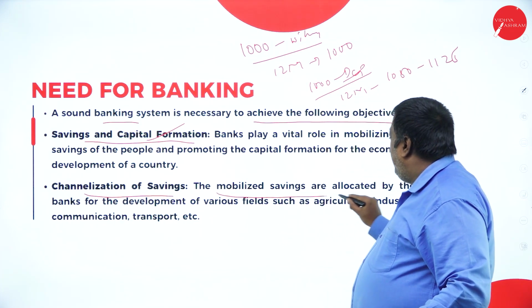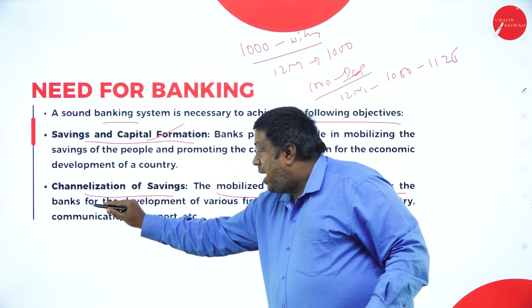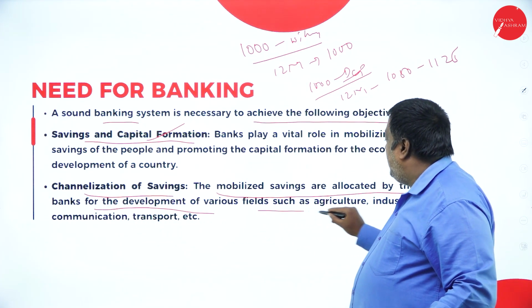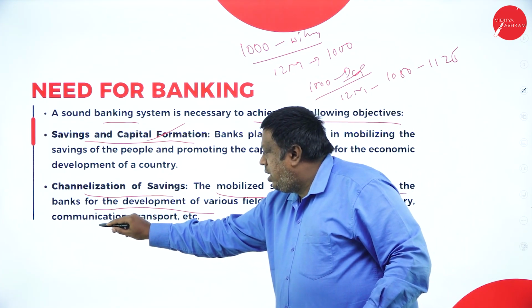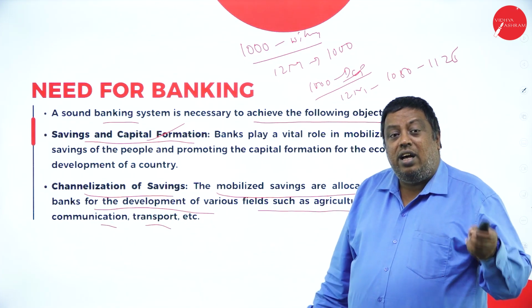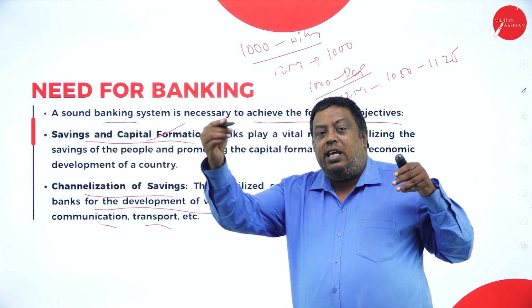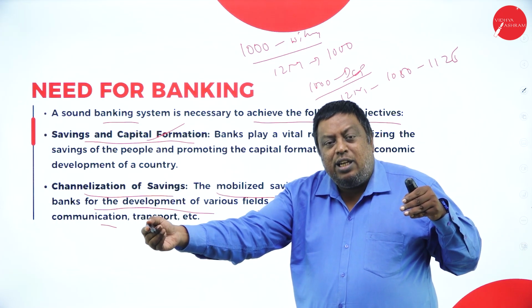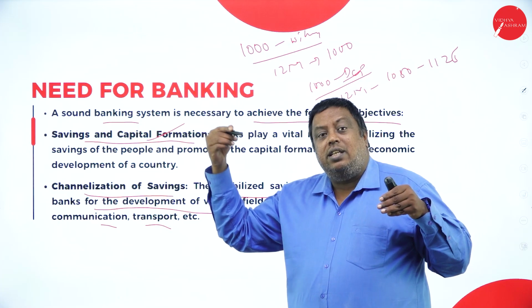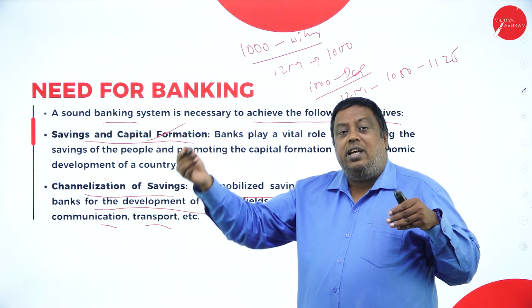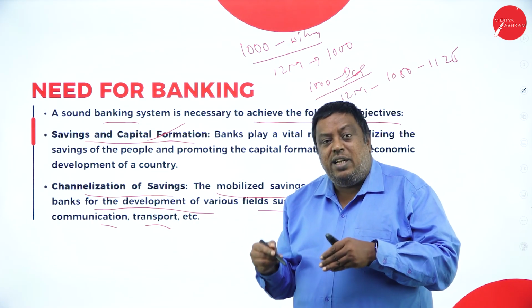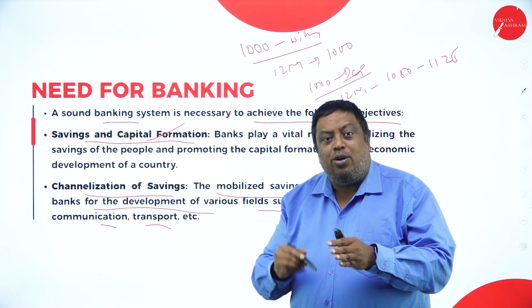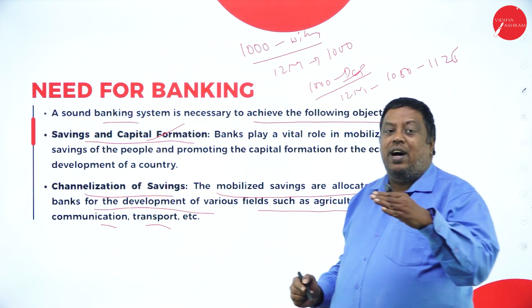The mobilized savings are allocated by the banks for the development of various fields such as agriculture, industry, communication, transport. Already I said, they guided the general public to save money and deposit it in the banks. After getting that money, it has been used for the development of the nation in agriculture.